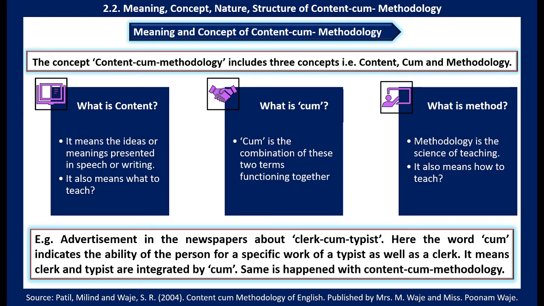So see the example here. You have read the advertisement in the newspaper about clerk cum typist. Here the word cum indicates the ability of the person for a specific work of a typist as well as clerk. It means that in that advertisement they need a clerk, but clerk cum typist, that clerk should know typing. So this word cum is going to interlock clerk and typist in one. So clerk and typist are integrated by cum.